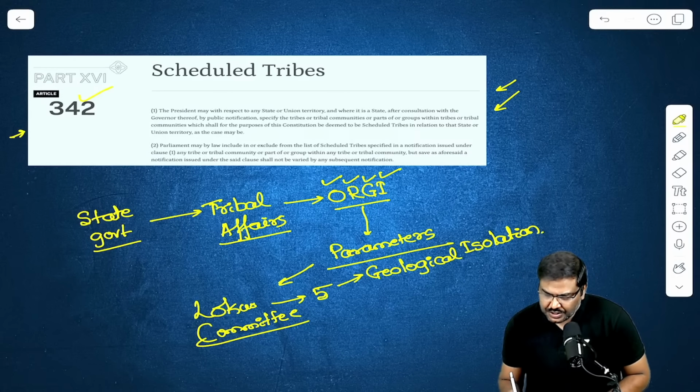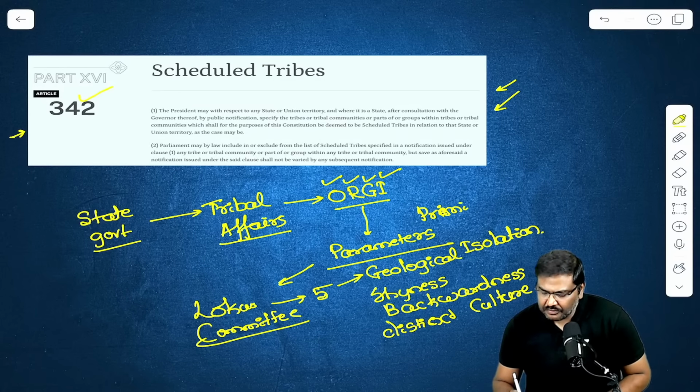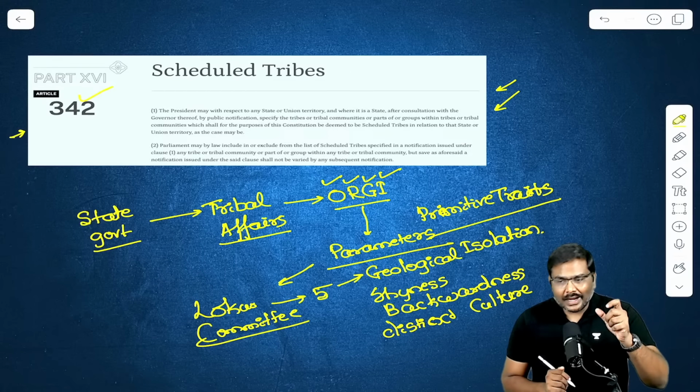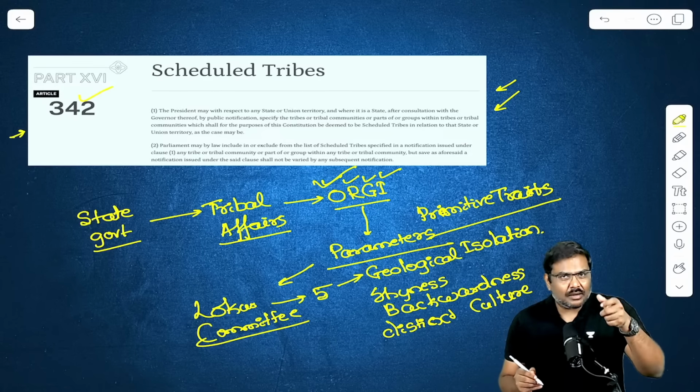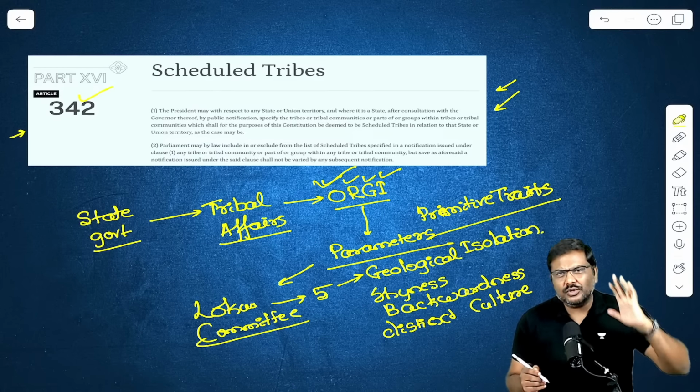Geographical isolation, shyness to the public, backwardness, distinct culture, and primitive traits. Done. So these are the 5 parameters which were recommended by the Lokur Committee, and the ORGI uses these parameters to either approve the inclusion of these scheduled tribes or disapprove the inclusion.